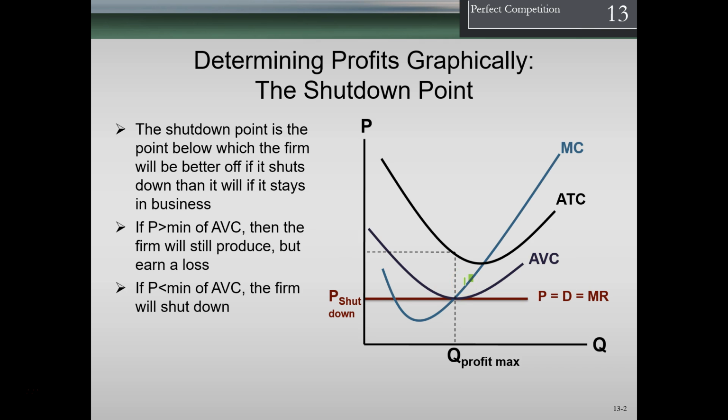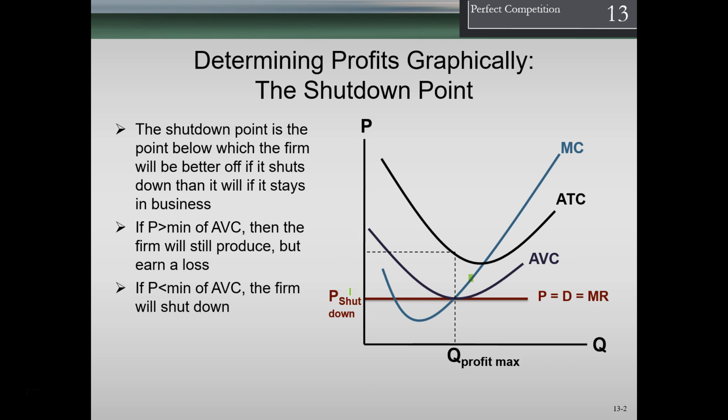Now, we're going to still be in production. We're going to stay in business in the short run, according to this theory, as long as this line is somewhere between here and here. As long as we are above, we should say, the average variable cost.